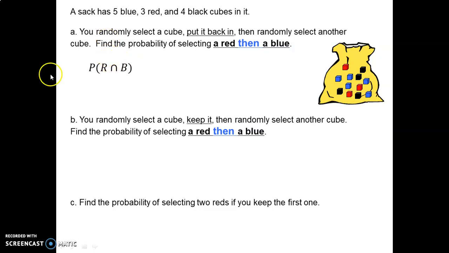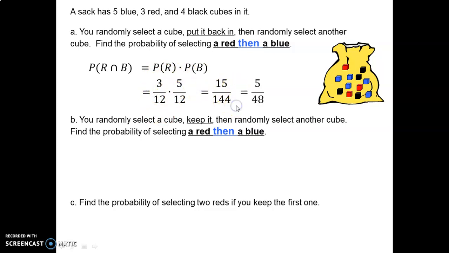Okay, here we go. We're looking for a red, then a blue, so red and blue. In this case, you are selecting a cube and putting it back, and then selecting another. So once you put a cube back, your second selection does not depend on your first selection. So this is still independent events. So even though in this video we're looking at dependent events, this is still independent. So to find probability of getting a red then a blue, you just multiply the two. So basically our independent events formula. And the probability of getting a red is 3 out of 12 and blue is 5 out of 12. So you multiply those and you get 15 out of 144, which reduces to 5 out of 48.